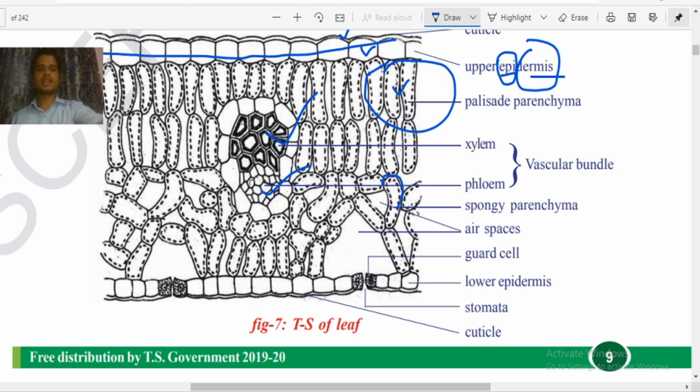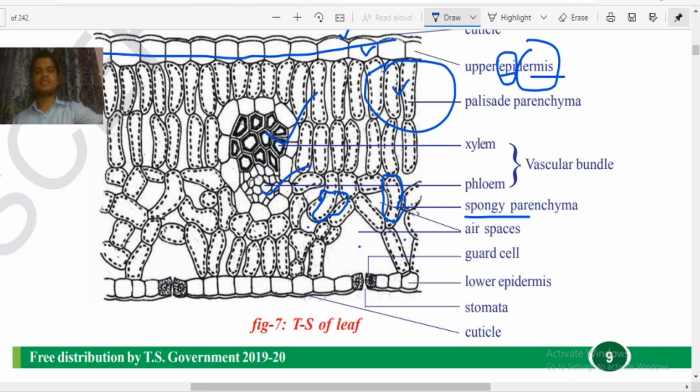This is spongy parenchyma. You can see there is no particular structure available. They are randomly arranged, so they look like a sponge. That's why this is spongy parenchyma. As you can see here, there are so many gaps in the spongy parenchyma, but the palisade parenchyma is very tightly packed. That's why they give the strength, but the spongy parenchyma does not have any stiffness. They have some holes and gaps in it.